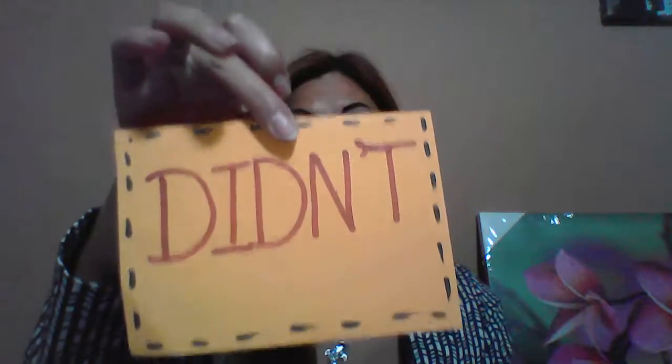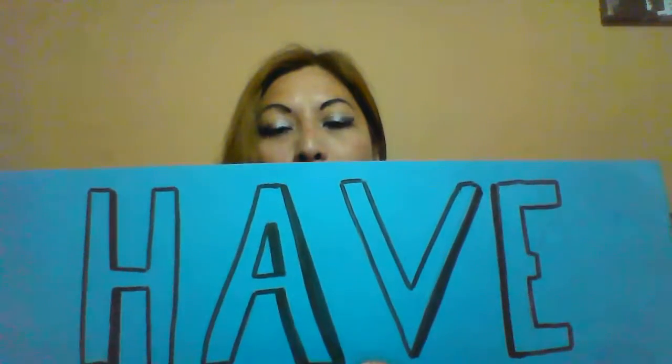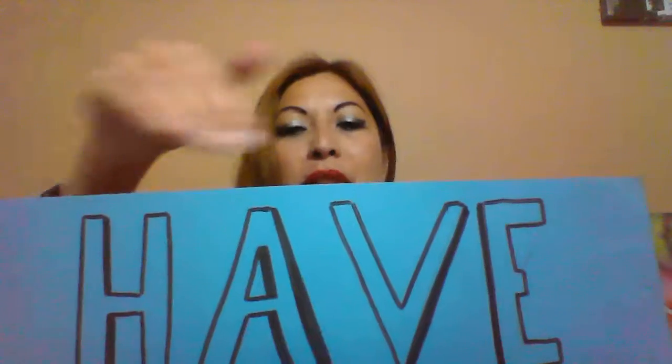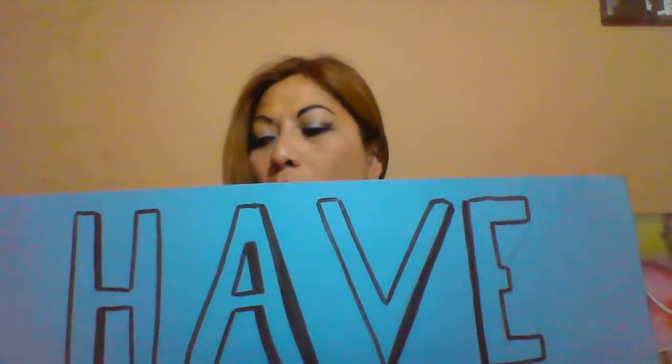All the time, when you use auxiliaries, in this case, the auxiliary of the past, which is didn't, you have to use the infinitive form of the verb, like in the present. For example, the verb sing.